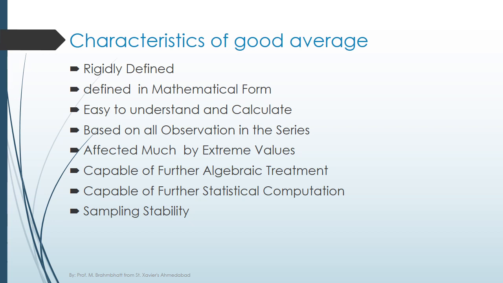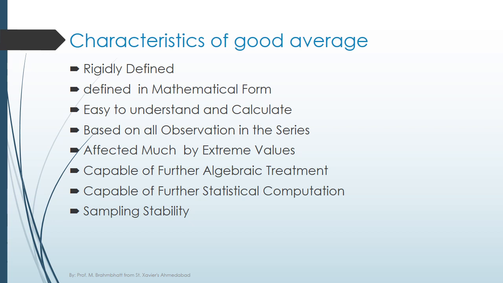An average should have this quality. For example, the arithmetic mean is suitable for calculating the standard deviation, else it will not be of great use in further statistical analysis and its utility will be limited.